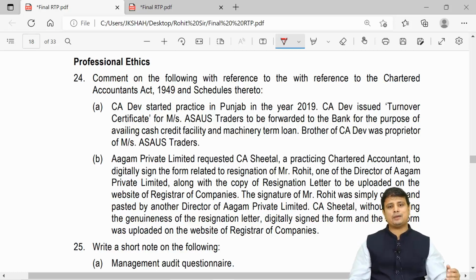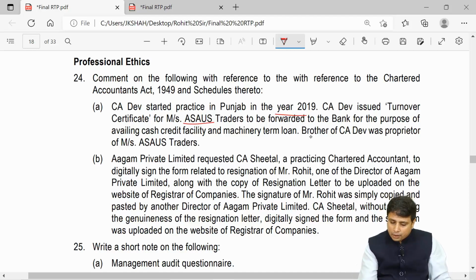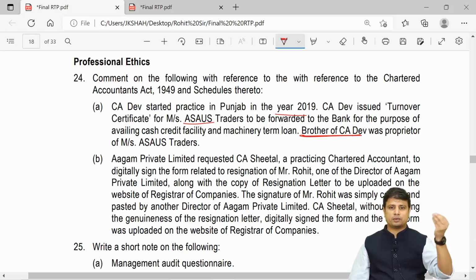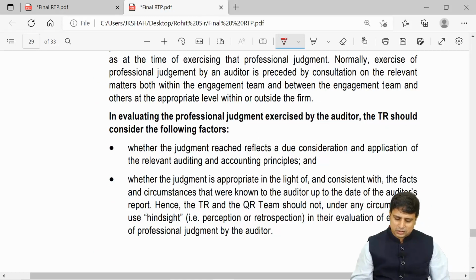CA Dev started a practice in Punjab in the year 2019. CA Dev issued a turnover certificate to Messrs. ASA Traders to be forwarded to the bank for the purpose of availing cash credit and machinery. Brother of CA Dev was a proprietor there. My friends, we cannot give an opinion where me or my relatives have substantial interest or control. So here my relative, my brother, has a substantial interest as he was a proprietor there. Can I give my opinion there? No.